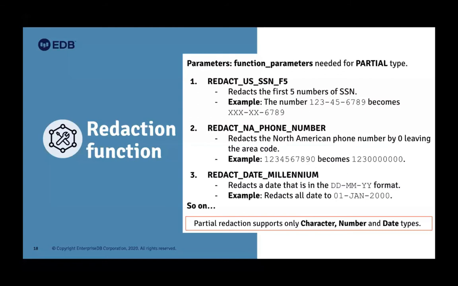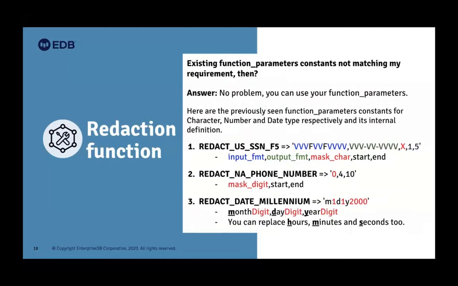There are more than 20 constants defined in the DBMS_REDACT package. You can see that, but there could be some problem. The problem is that your data format could be different, and you want something else. That's possible. For example, in India, the UID, the Aadhaar number, has a 12-digit number, with sets of 4 digits separated by a hyphen separator. But how can you redact that format? So you need to specify that format and then redact it.